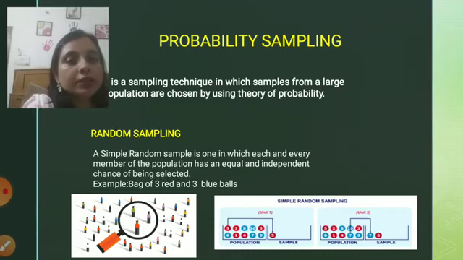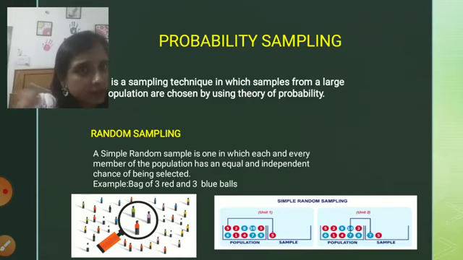So coming on to the first category, that is random sampling. It is quite simple and easy to understand the term random. We all are familiar with this term. What is random sampling? Random sampling is the one in which each and every member of the population has an equal and independent chance of being selected. What does it mean? Equal and independent means that the data is selected from the population randomly and any person can be selected.